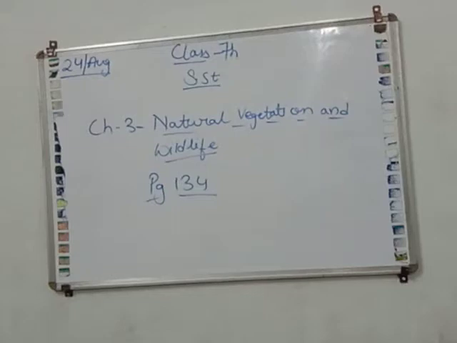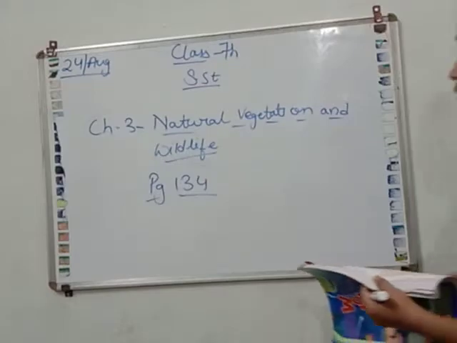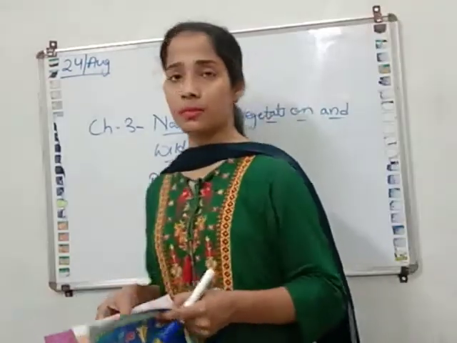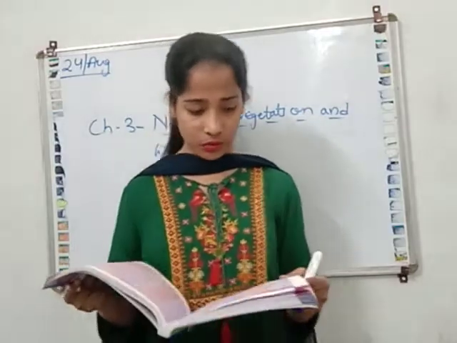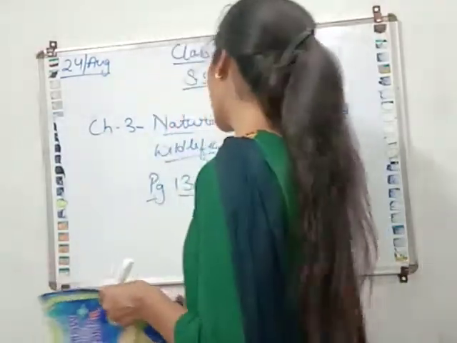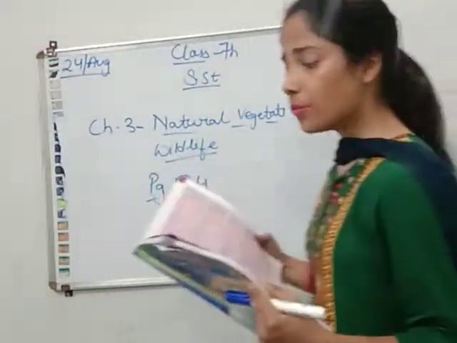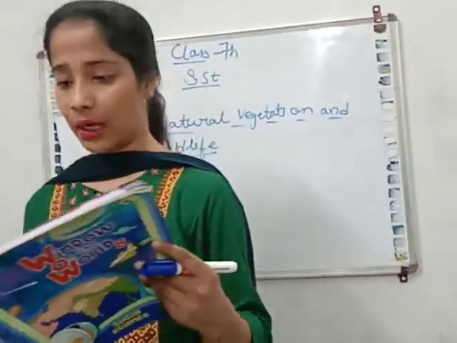Hello class 7, so we were reading the third chapter of geography, that is natural vegetation and wildlife. We have discussed the natural vegetation and the wildlife in our previous lecture. So today we will start from page number 134: distribution of natural vegetation and wildlife.